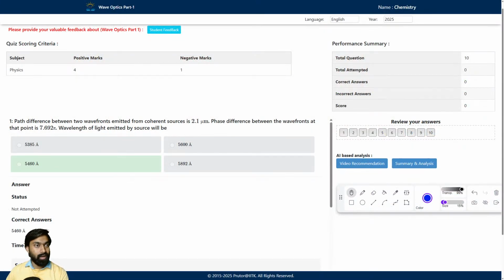So let's discuss the DPP based on wave optics part 1. All right.